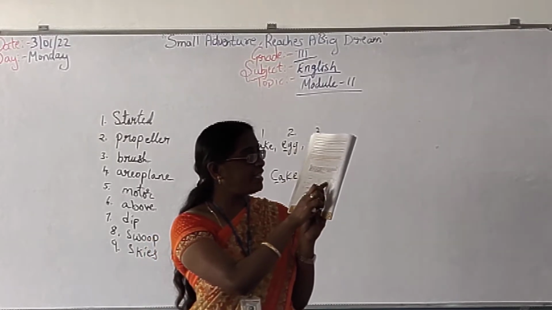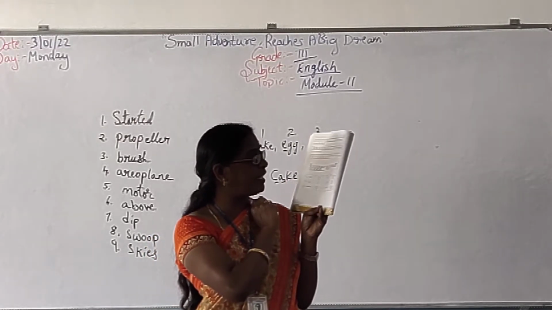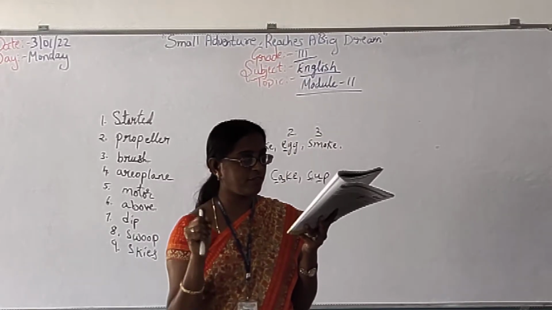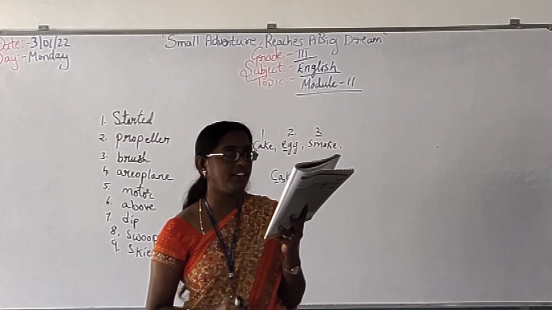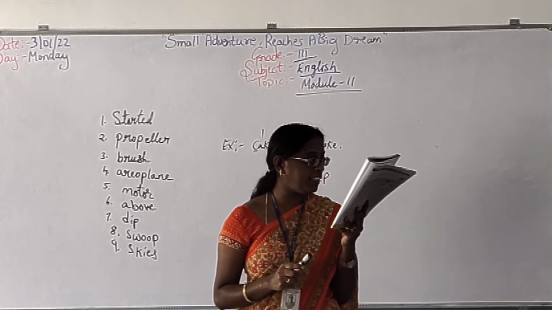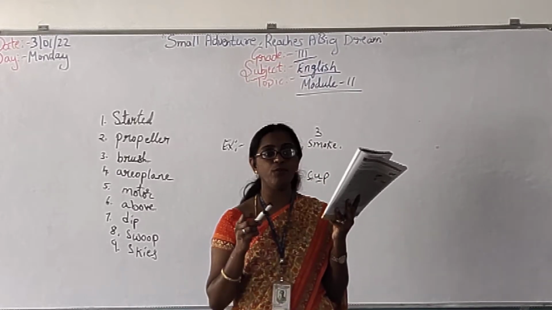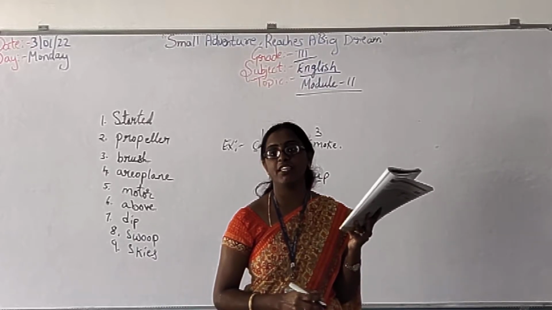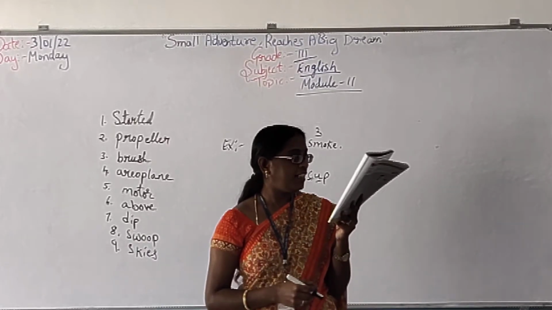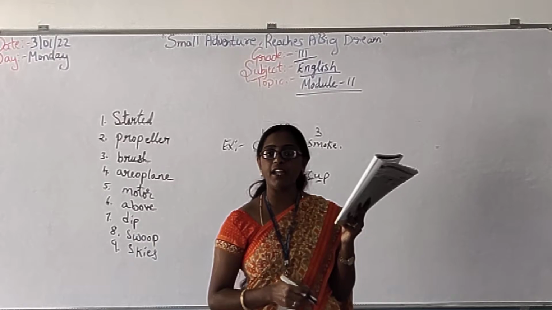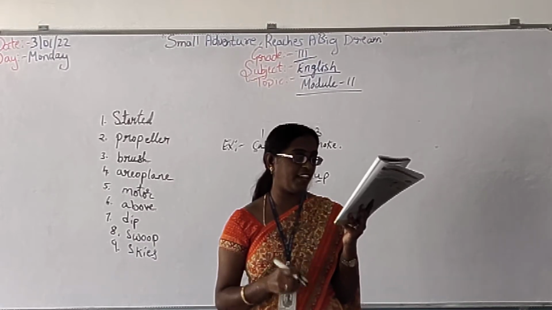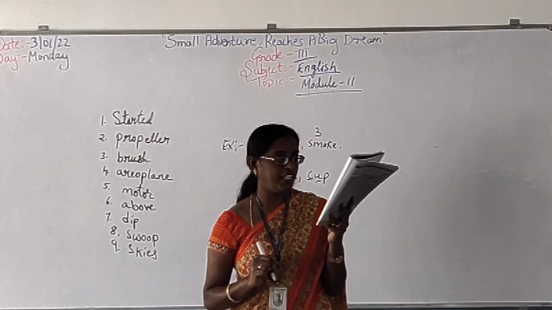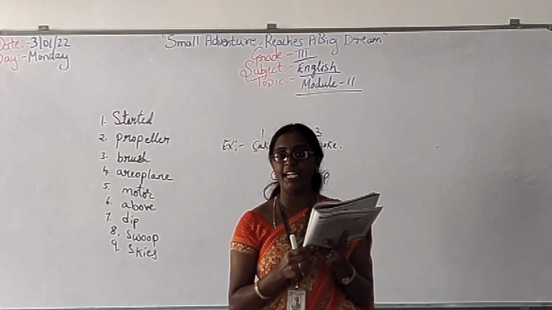Second one is H-A-B-I-T, habit. It will come in this? No. So put wrong. Then third one, H-A-R-D. Wrong. No, it won't come. Then H-A-L-F, half. Right, yes. Then H-A-M-M-E-R, hammer. Right. Horse, H-O-R-S-E. Wrong. Yes, correct. Now you understood, right? Yes.